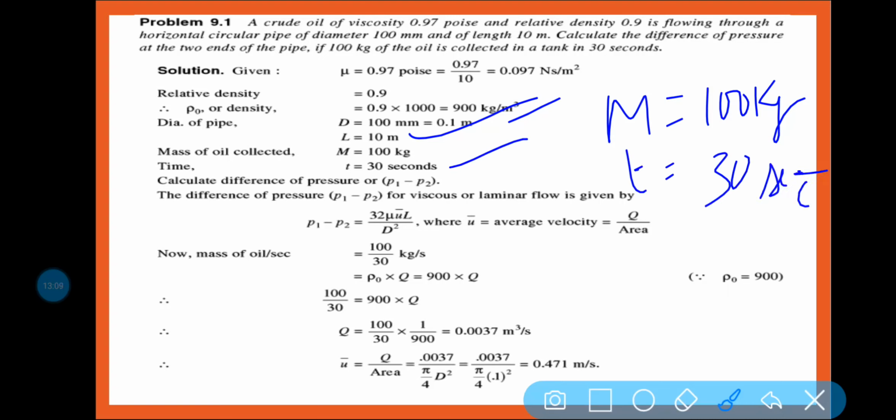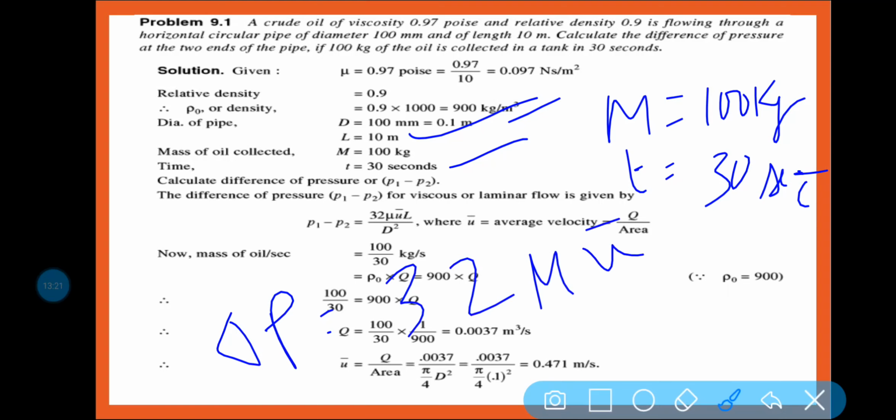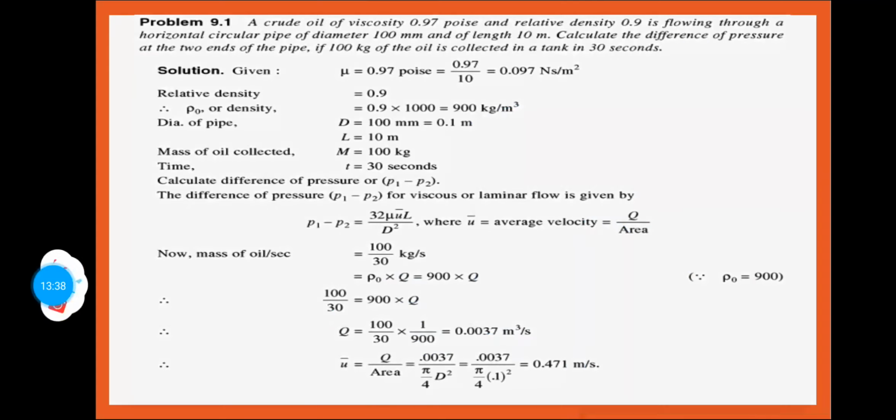Okay. T is equal to what? 30 seconds. Now we know the formula: delta P is equal to 32 mu u bar L by d square. Rho g and 0 cancel out, so that is why this can be written. So this u is what? Average velocity. Now you need to find out the average velocity also.